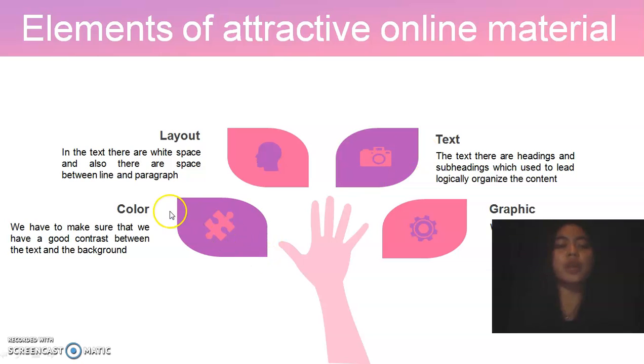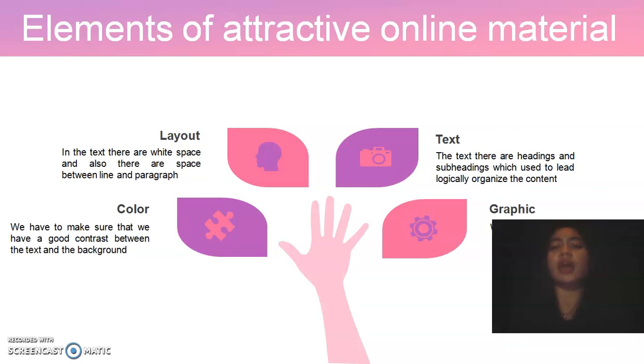The third one is color. We can use color, but only with purpose. We have to make sure that we have a good contrast between the text and the background. For example, if we use a white background, we have to make sure that we also use the text in a dark color.